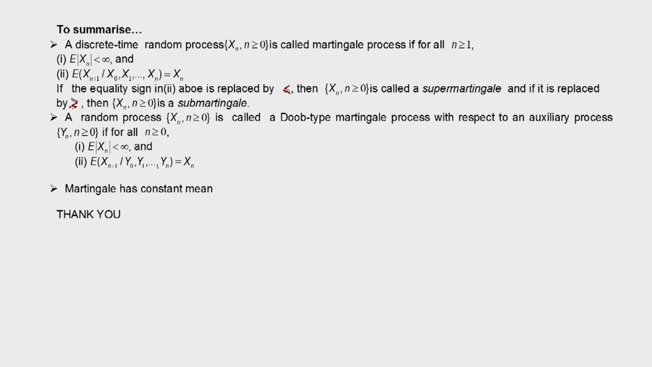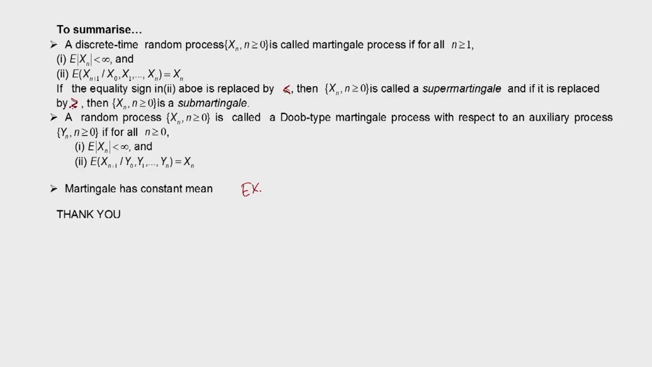Then we started with one interesting property of the martingale process, that a martingale has a constant mean. What does it say? That E of xn is equal to a constant for n greater than or equal to 0.